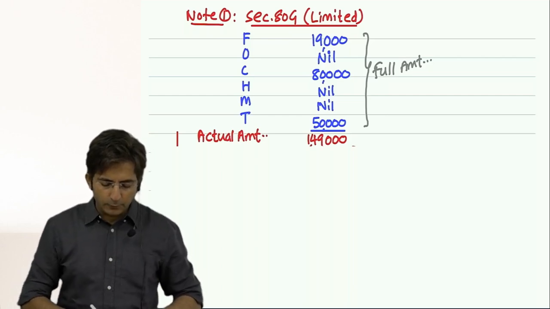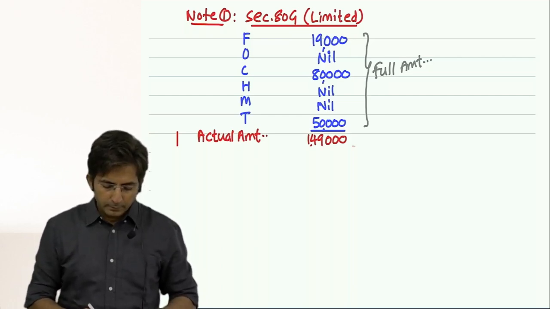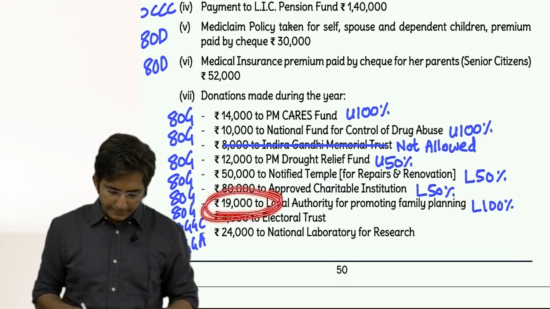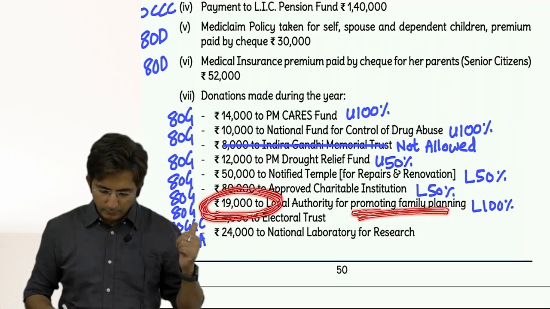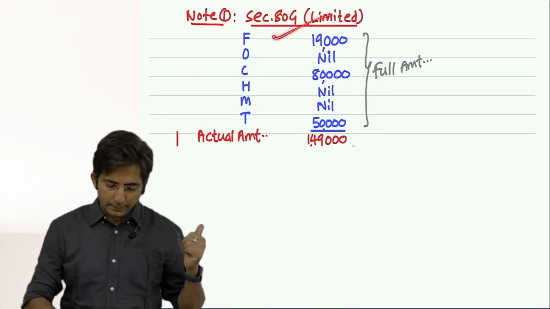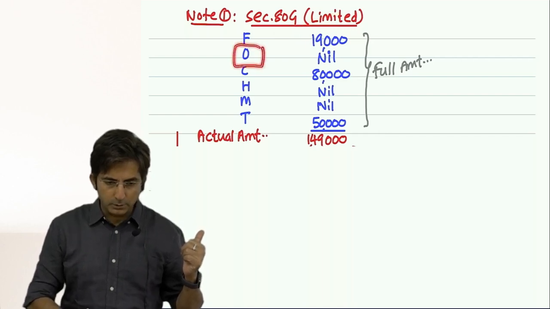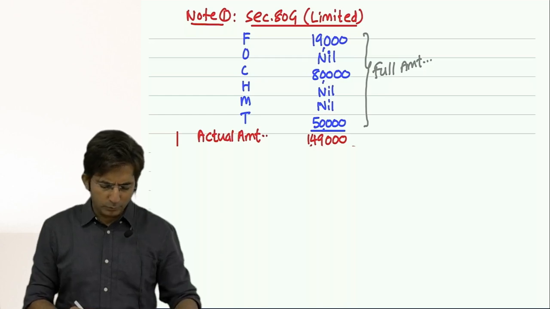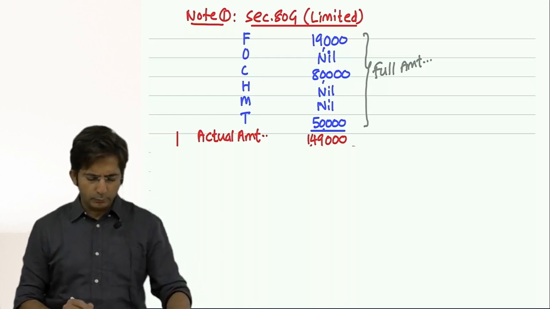First, F stands for family planning. What was the family planning amount? Here, 19,000 for promoting family planning. So that I wrote. O stands for Indian Olympic Association. That was not there, and they usually won't give it; it usually comes in company questions.